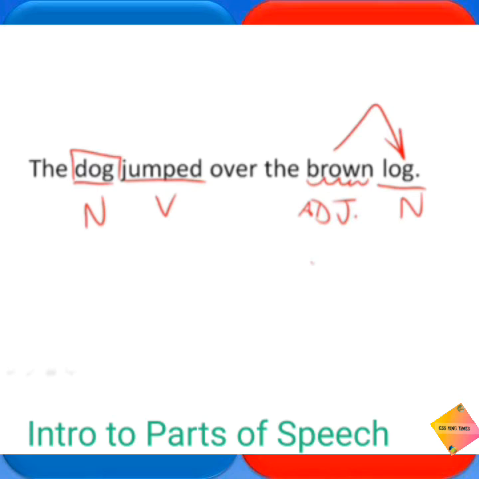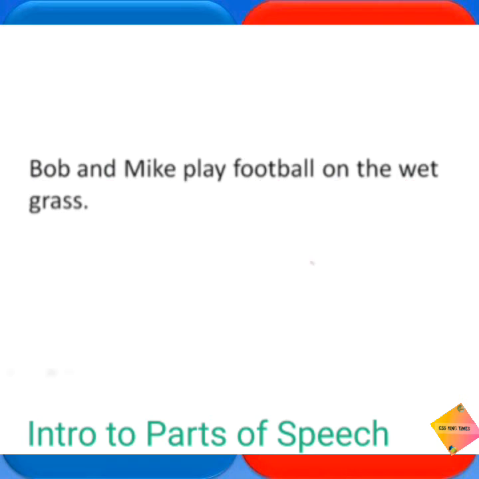Now, we're done with the dog here. It's jumped over the brown log. But we also have Bob and Mike. What are they doing? Well, we're going to identify the nouns. What do we do? We put this box around them. Here's our nouns. We put the N on top. And for noun, they play football. What is football? Think of it. Flying through the air, the pigskin. It is a thing. You catch it. Football is the game played with the football. And so it is a thing.